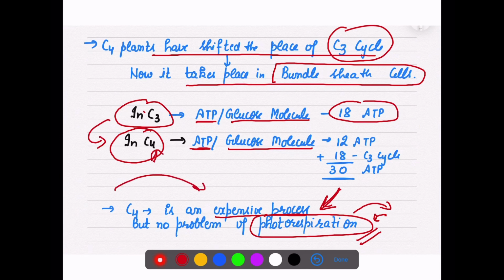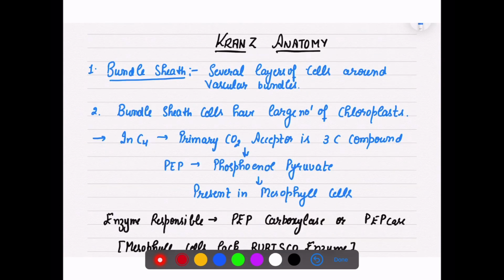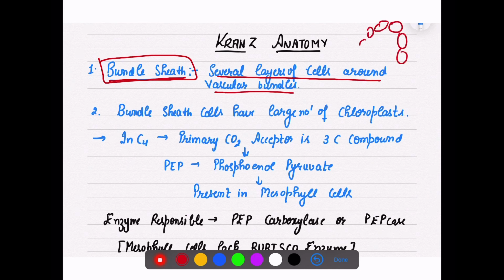But right now our concentration is on C4 plants. So now if we have to write down theoretically, what is the first thing? You have to always mention the bundle sheath cells. These are the several layers of cells around the vascular bundles, right? So if there is your xylem and phloem, these cells are known as bundle sheath cells. They have a large number of chloroplasts.